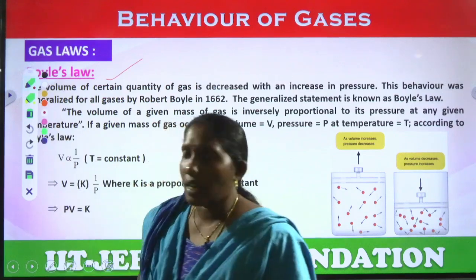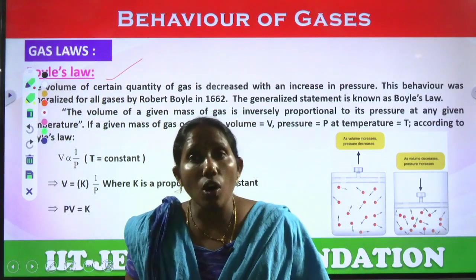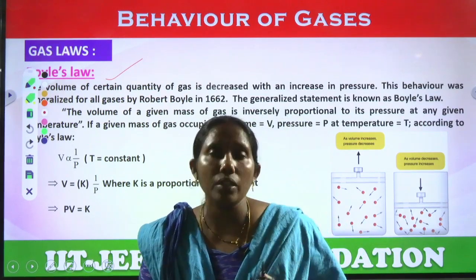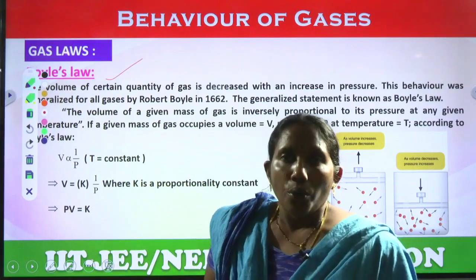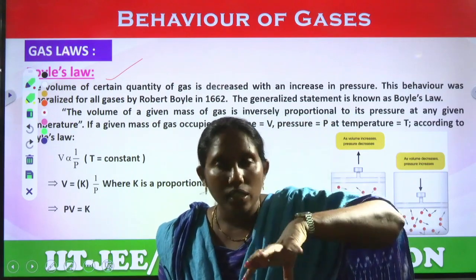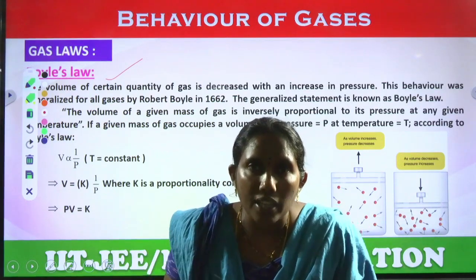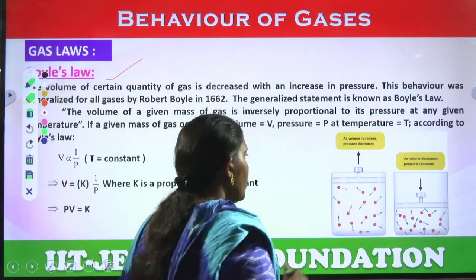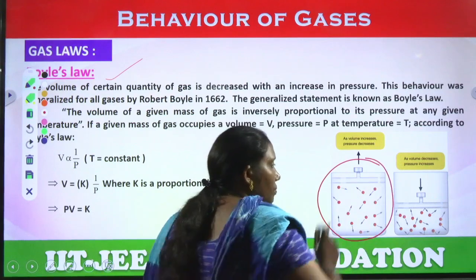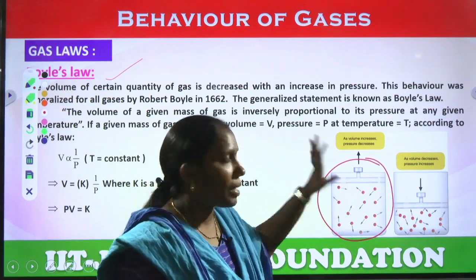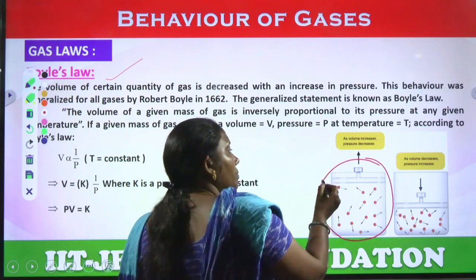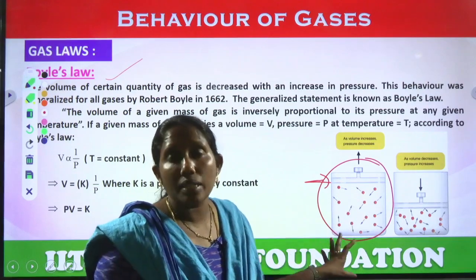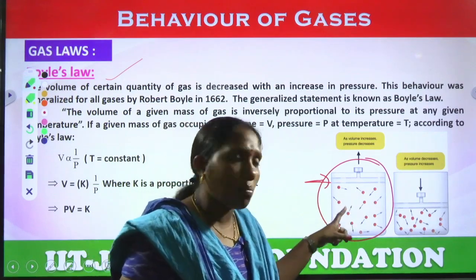See, Boyle's law is nothing but at constant temperature, meaning at room temperature we can take, we kept the temperature constant. When you are increasing the pressure, then the volume of the gas decreases. Suppose, see here in this figure, this is the container. In this container we kept some gas. The piston was here. They occupy some space, and the distance between the molecules is also more.